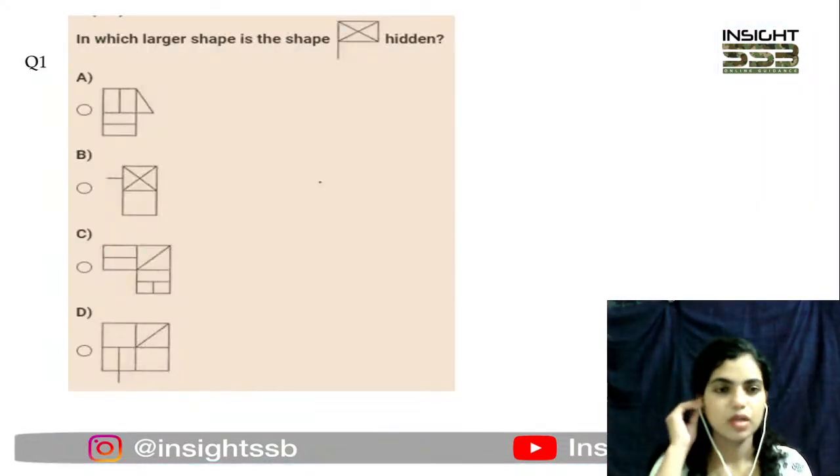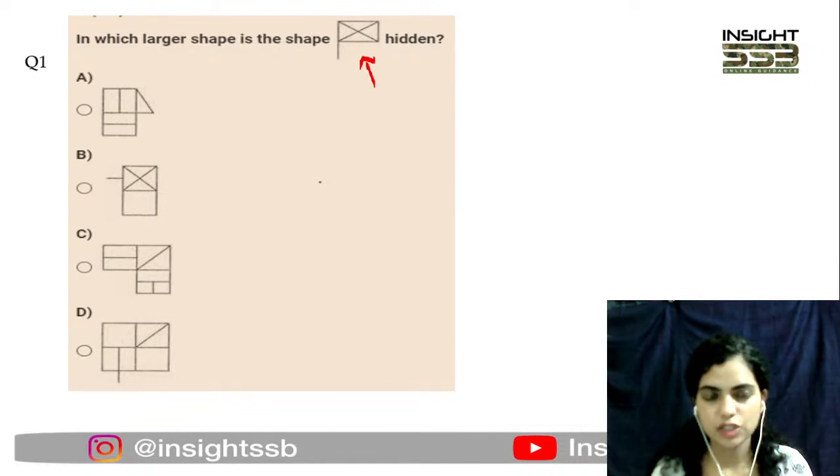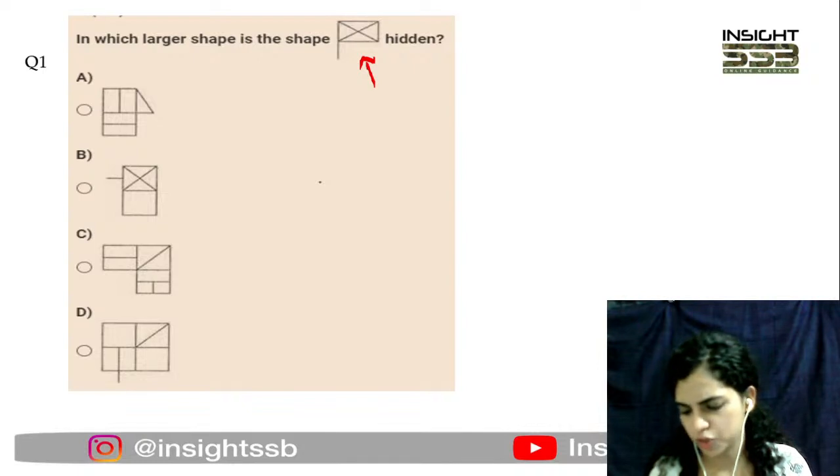For example, you just have to find out where the shape given here in the question falls in these options, okay. It is a flag like shape. You have to find where in the options this fits. You just have to pick that option.